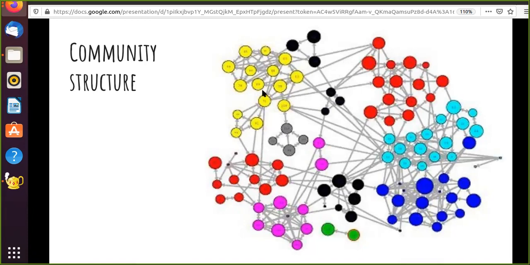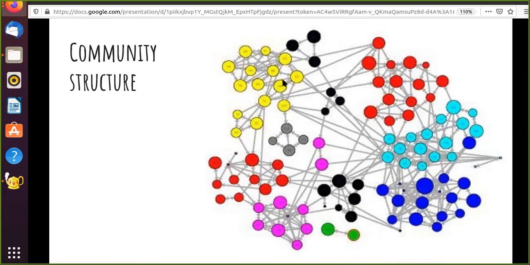Whenever you have a community detection algorithm, it tells you that these are the communities in this network. Now how do you know how good this community detection algorithm has performed? Modularity is a measure which is used to test how good a community detection algorithm is.